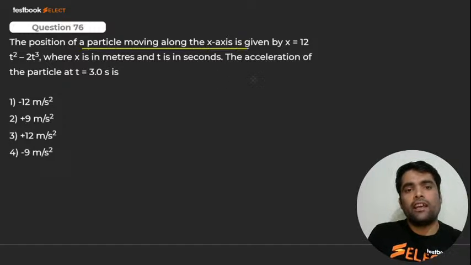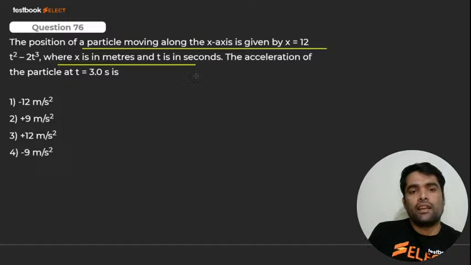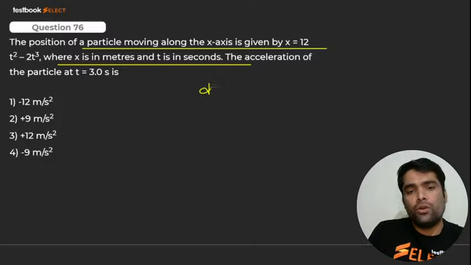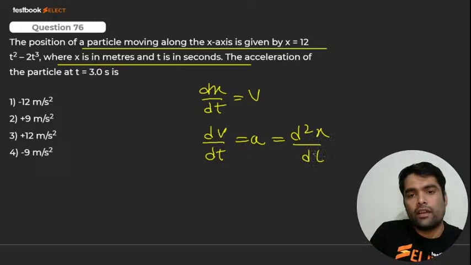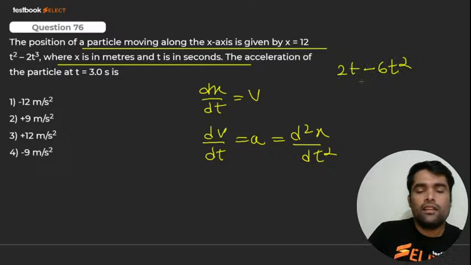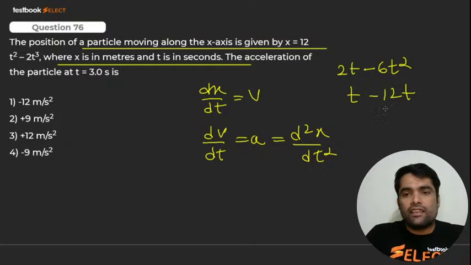The position of a particle moving along the x-axis is given by x is equal to this, where x is in meter and t is in second. The acceleration of the particle. So my dear, you should know dx by dt is velocity, and dv by dt is acceleration. That means d square x upon dt square. So the first derivative is 2t minus 6t square. The second derivative will be, my dear, t minus 12t. T is 3 second.